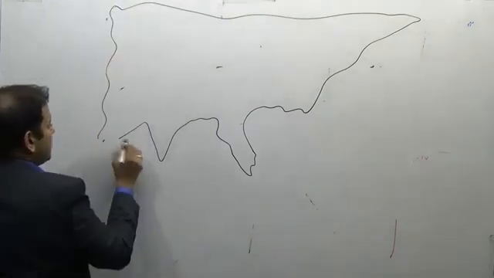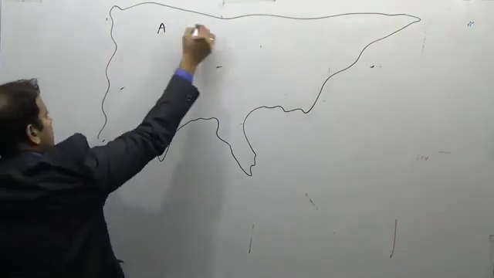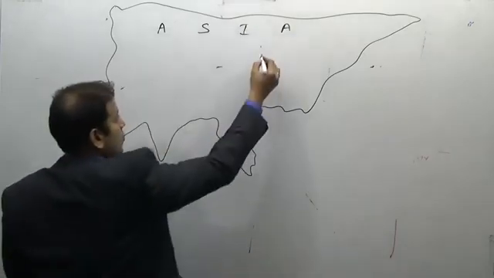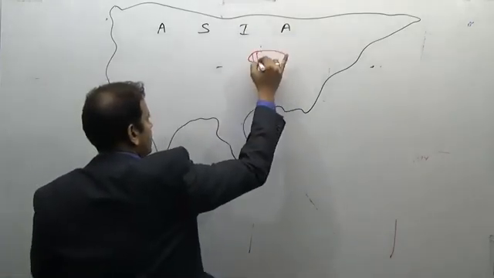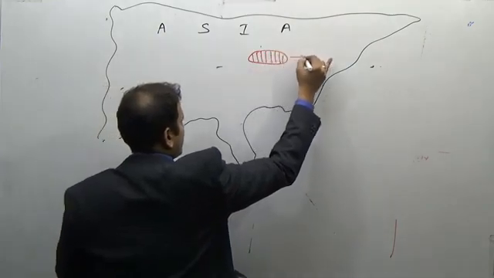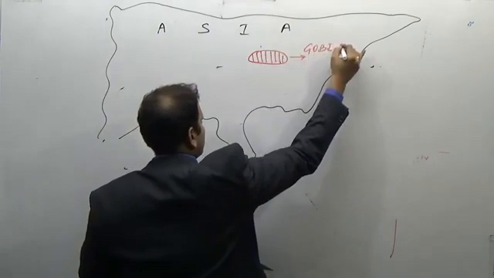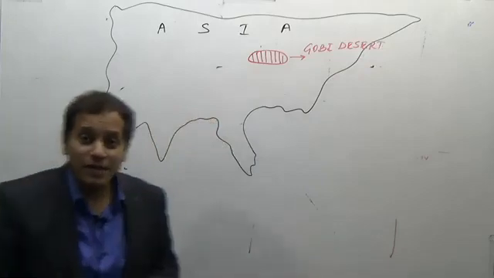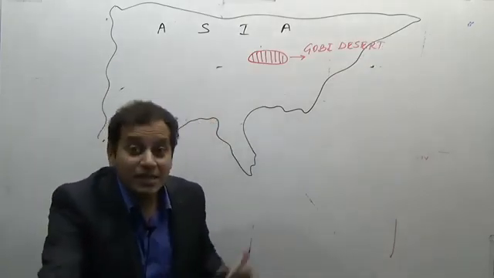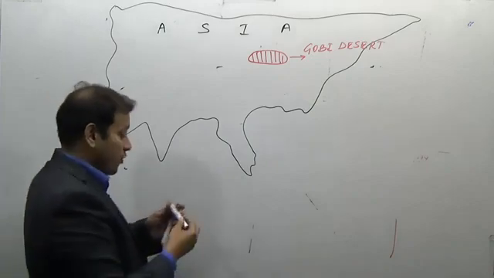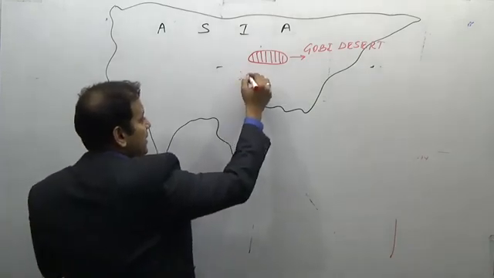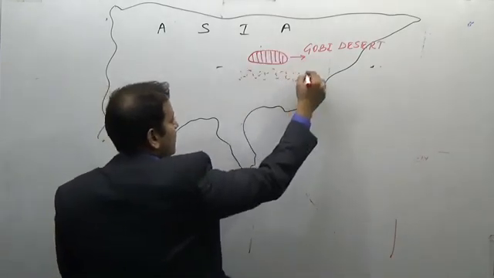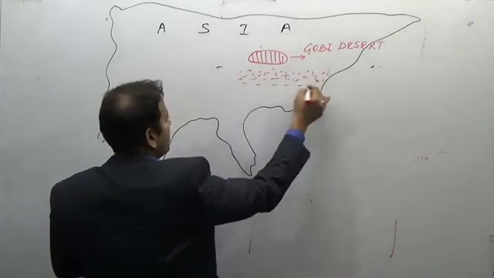See, the most extensive Loess deposits are found in the Gobi Desert of Mongolia. Large amounts of Loess deposits are found in the Gobi Desert of Mongolia. Because it is rich in lime, it is yellow in color. Now the winds from the Gobi Desert come and deposit all this Loess in the surrounding regions in China. Because the winds blow from the Gobi Desert, they are deposited in China.